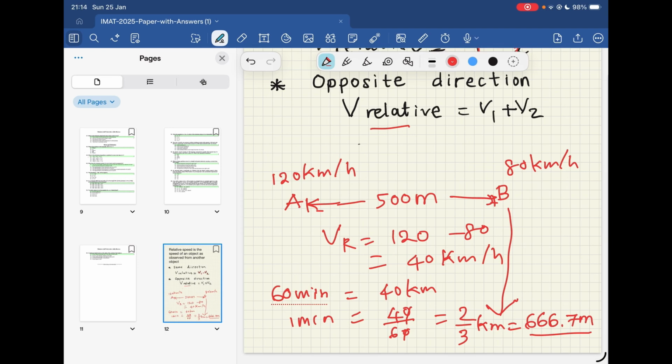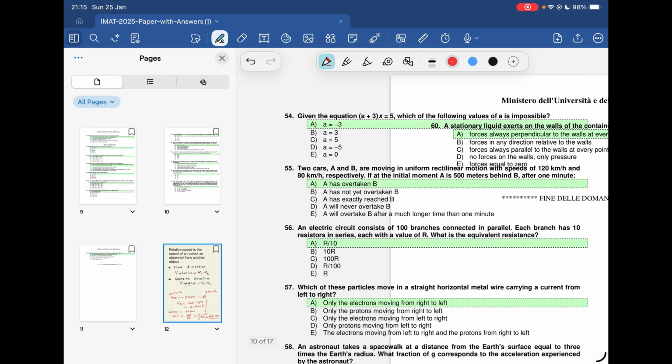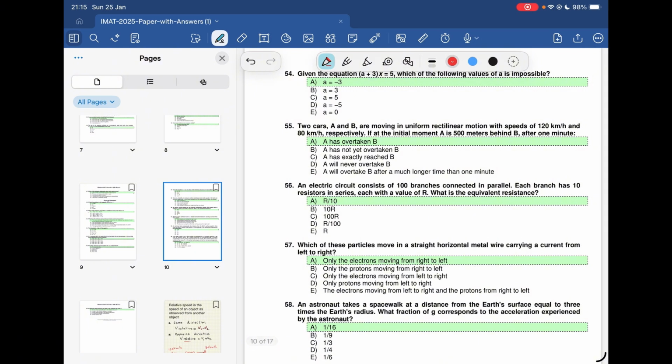While you are practicing for IMAT, also make sure that you are doing your questions by yourself, and don't depend on calculators, because in IMAT you are not allowed to use a calculator, so it's better to practice from now onwards. So that's about this question. And now let's go to the next one.